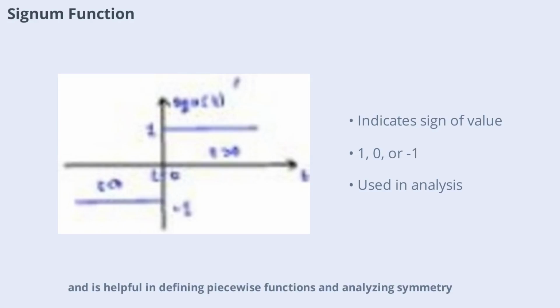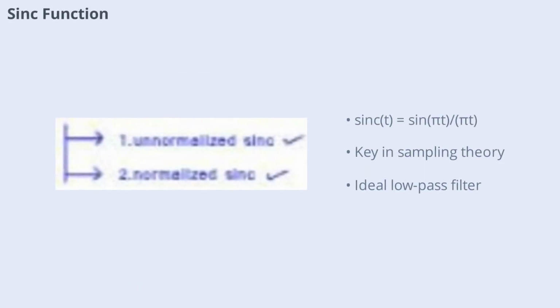Sinc function is defined as sinc(t) = sin(πt)/(πt) for t not equal to 0 and 1 for t equals 0. It's a key function in signal processing, especially in sampling theory and reconstruction of signals. The sinc function's unique shape allows it to act as an ideal low-pass filter in theory.